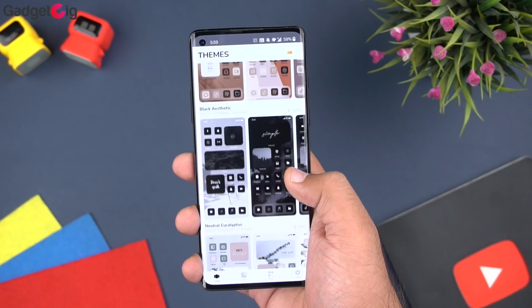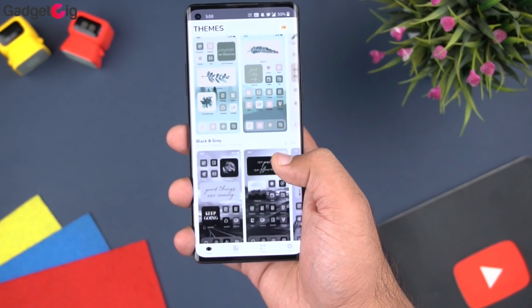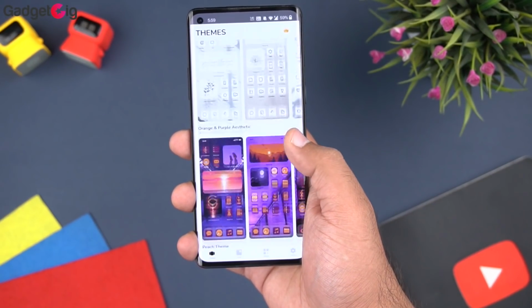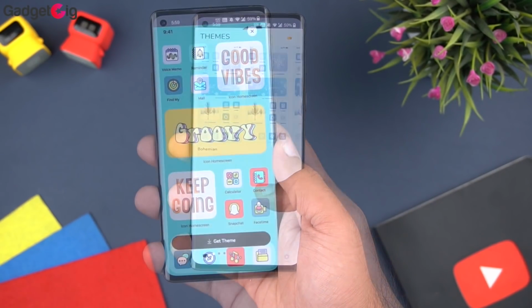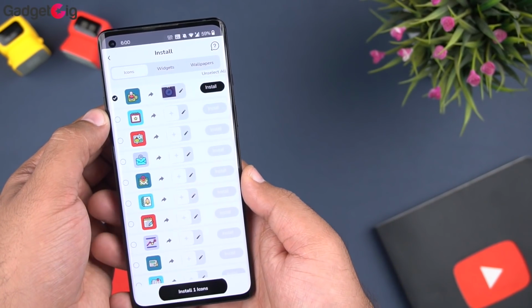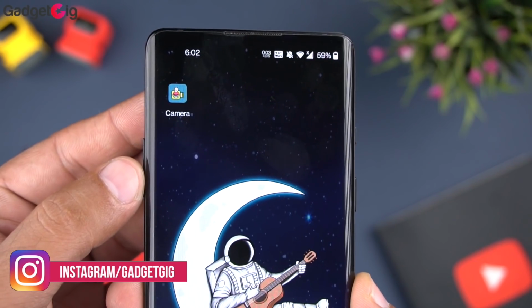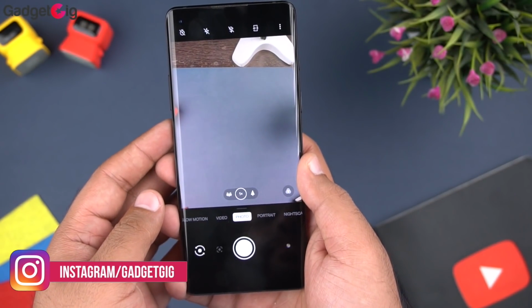And the final app we have in our list is the Icon Changer. Icon Changer allows you to customize the Android home screen with different icon packs, themes and widgets. With this app you can see the available themes, and this includes icons, widgets and background. Once you select a theme, you can download the icons and change it like this.